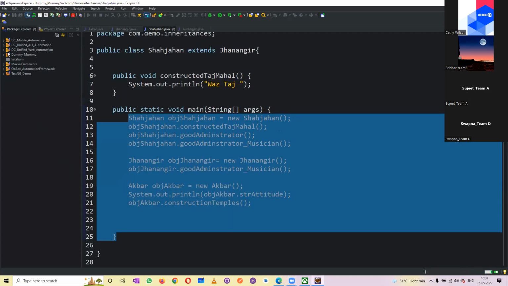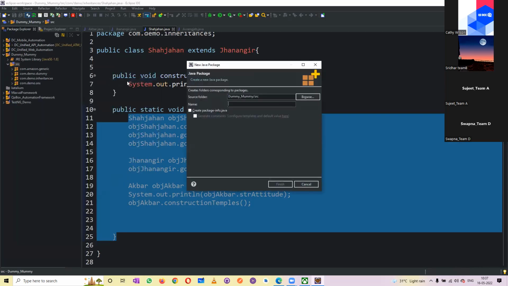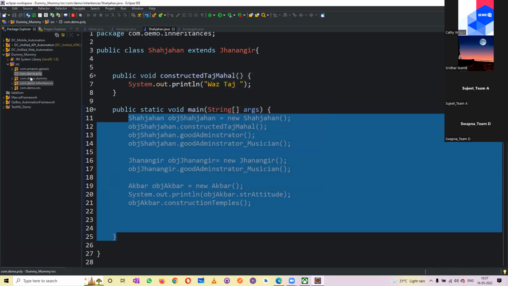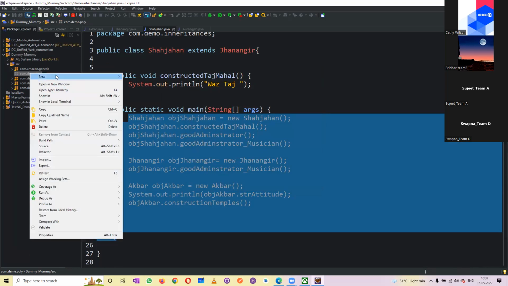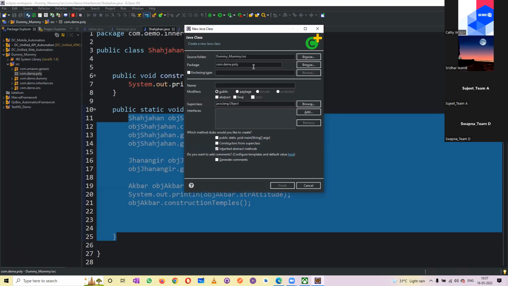Now, coming back here, I'll try to create a class for poly, under which I will be talking about method overloading.